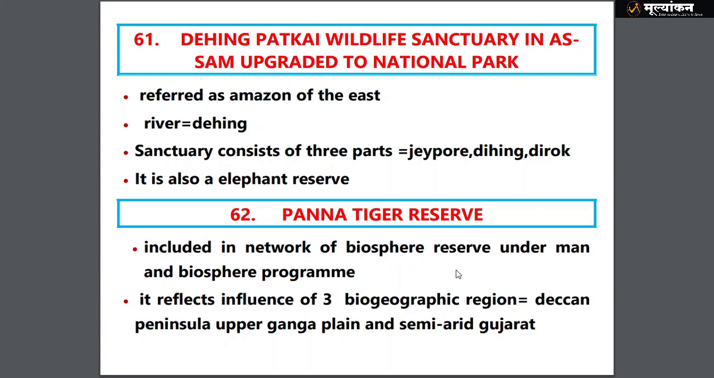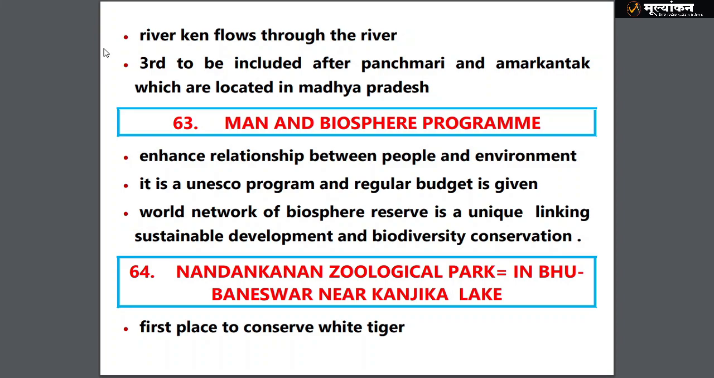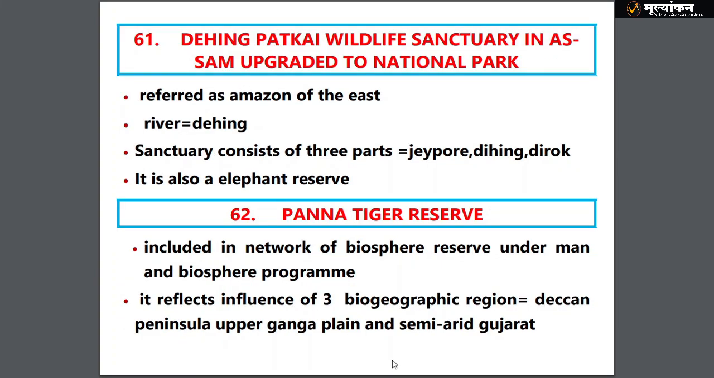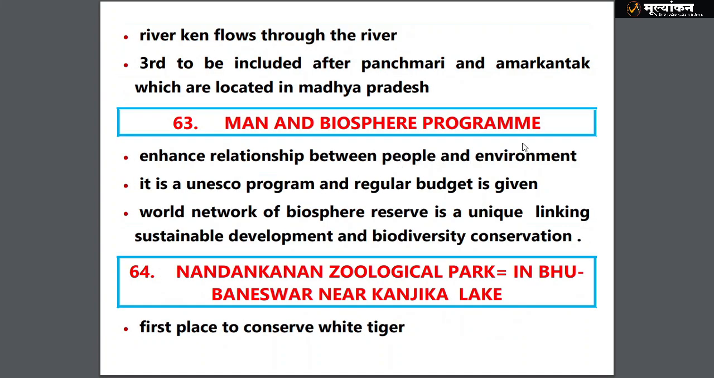And then we have Panna Tiger Reserve included into the network of Biosphere Reserves. I think you must be aware what a Biosphere Reserve is and under which program it is included. Here the river Ken flows, and it is the third to be included, after Pachmarhi and Amarkantak, in the network of Biosphere Reserves under the Man and Biosphere program. So what is the Man and Biosphere program? It enhances the relationship between people and environment, given under UNESCO, a very static point you should know. And the World Network of Biosphere Reserves is unique, linking sustainable development and biodiversity conservation, a generic point.